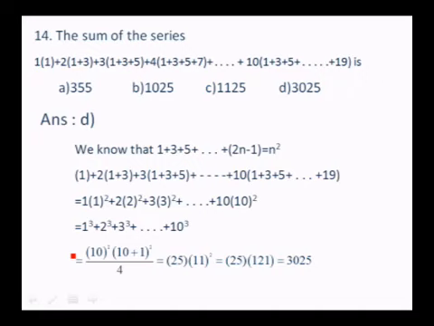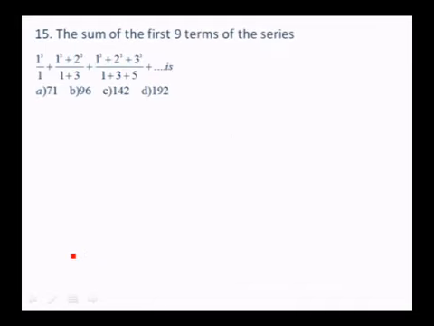So a different one, sigma n cube formula you can just apply. Sigma n cube is n square into n plus 1 whole square over 4. Here you get 10 square into 10 plus 1 whole square by 4. So it is 25 into 11 square, which is 25 into 121. It is 3025. So the option is D. So you can just use that technique. Don't try to multiply or find out the nth term in a different manner. So it reduces to 1 cube plus 2 cube plus ... plus 10 cube, and you can easily do that one.